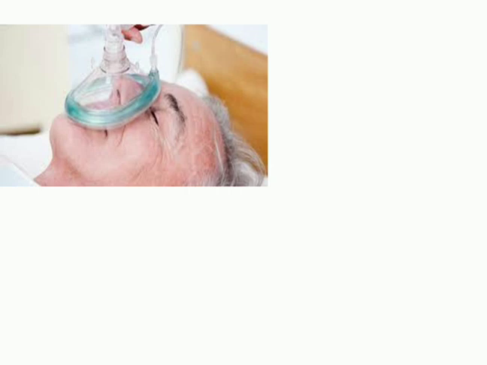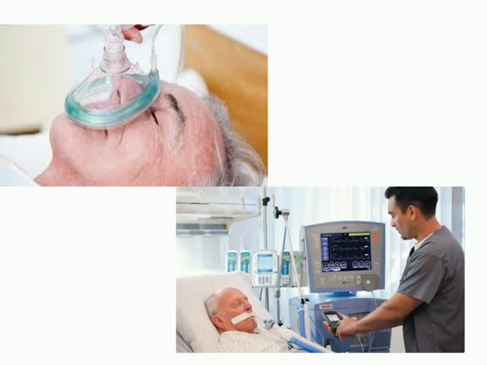So we will have to put the patient on a mechanical ventilator. Almost all mechanical ventilators work by applying a certain amount of pressure and supplying oxygen under high pressure, so that the alveoli can expand, accommodate the oxygen, and give oxygen to the body. Yeah, so this is the thing about pneumonia.